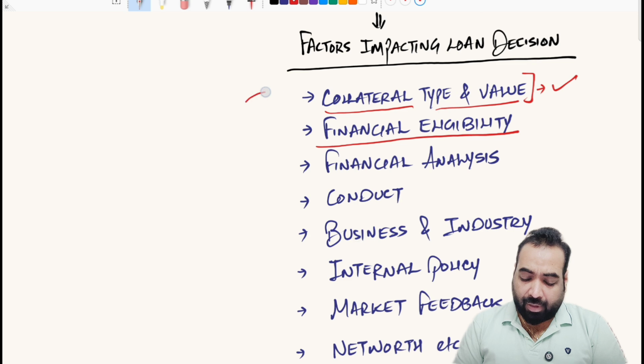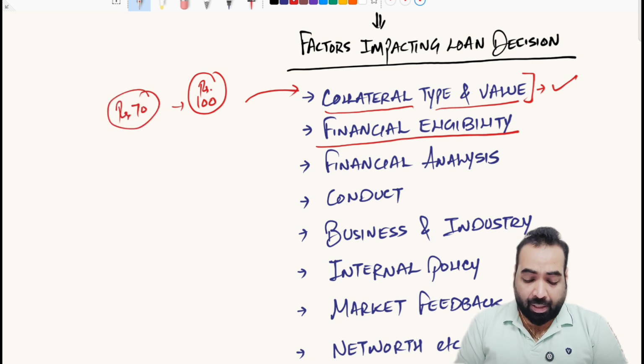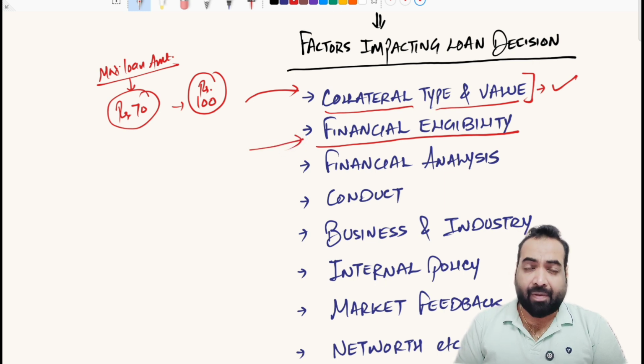The borrower should comply with the collateral eligibility as well as the financial eligibility. So suppose the collateral value of the borrower is 100 rupees, property value is 100 rupees, and the bank can give a maximum of 70 rupees loan on that. If the collateral is clear in all technical and legal aspects, then 70 rupees is the maximum loan amount basis the security, right? Now comes the financial eligibility part. The mere 70 rupees does not entitle the borrower to take a 70 rupees loan from the bank. He has to justify this 70 rupees loan from his financials, from his income as well.